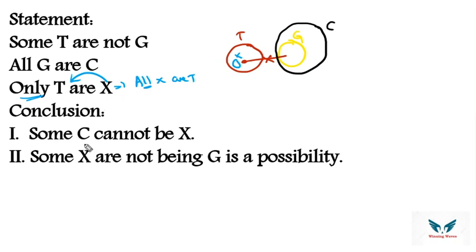Now look at first conclusion, sum c cannot be x. So see, c is here, x is here. We don't have exact relation between c and x, so that means this conclusion make it as false. Similarly, look at conclusion 2, some x are not being g is a possibility. So see, x g, we don't have the exact connection, but here he is asking the case of possibility. So if you see, look at this shaded part, you can say that these are x which are not the part of g's. We can say can means nothing but it is the case of possibility. So I can also draw a diagram in this context also. So that means this particular conclusion can be considered as true.